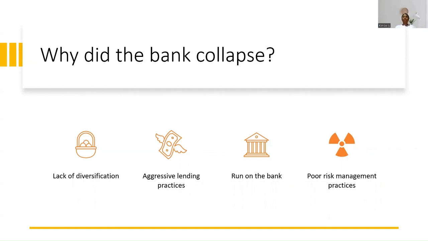Thirdly, the news of SVB's financial problems triggered a run on the bank, resulting in a liquidity crisis, where SVB did not have enough cash on hand to meet its obligations. Finally, SVB's poor risk management practices made things worse. The bank did not properly assess the creditworthiness of its borrowers and lacked adequate reserves to recover its losses when borrowers defaulted on their loans.